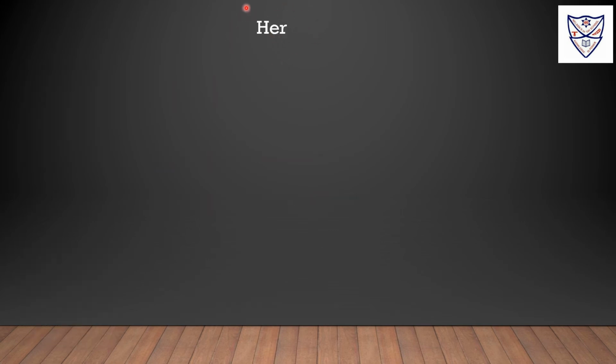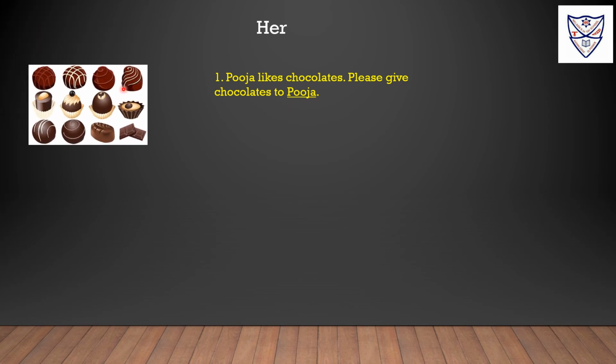Her. Her here is an object pronoun. Pooja likes chocolates. Please give chocolates to Pooja. Here we can see chocolates. Pooja likes chocolates. Please give chocolates to her.